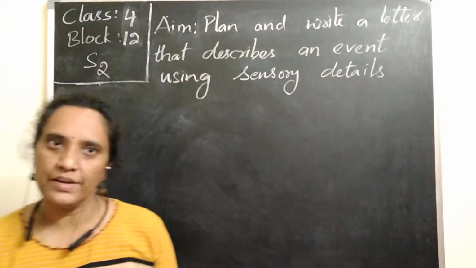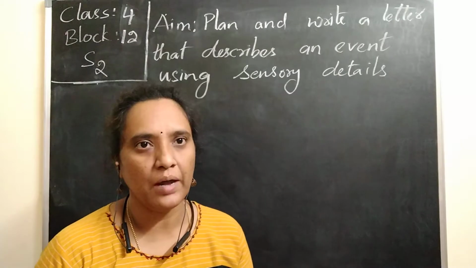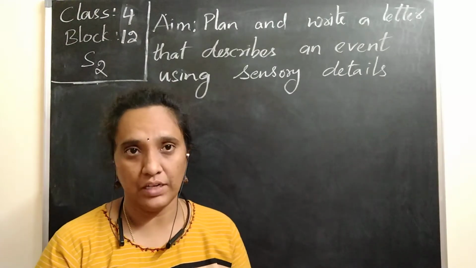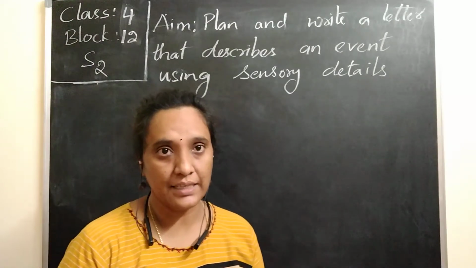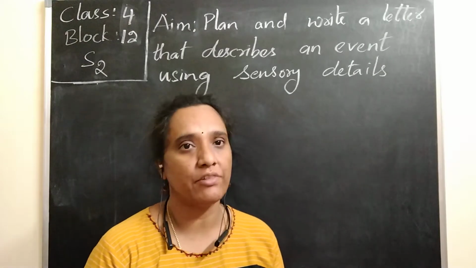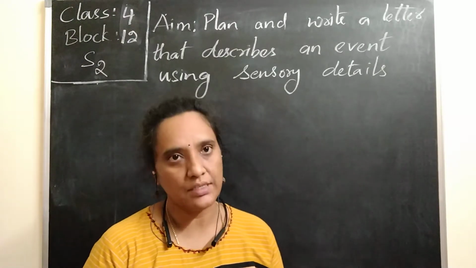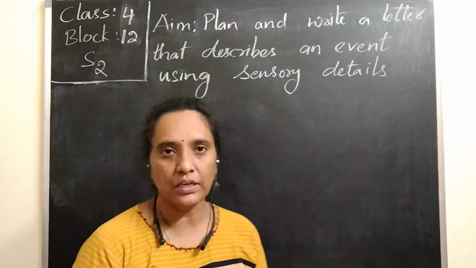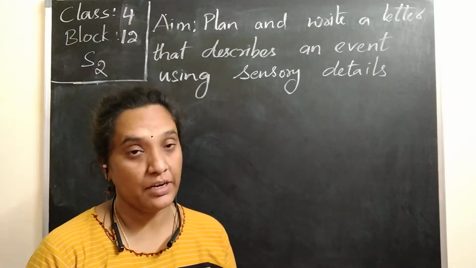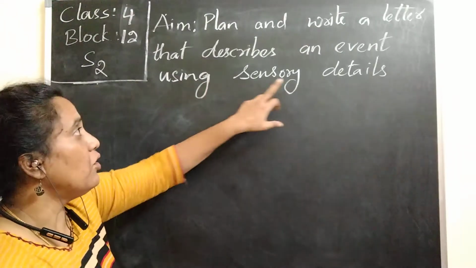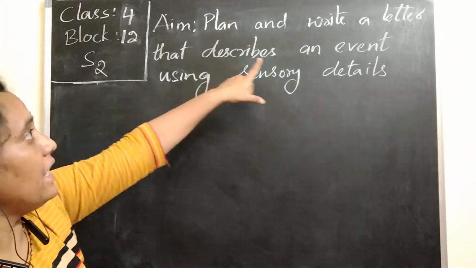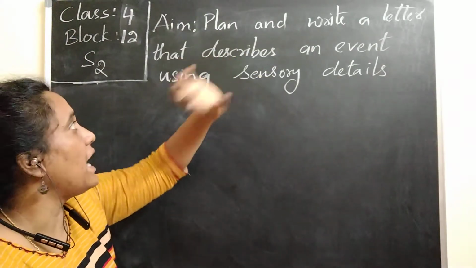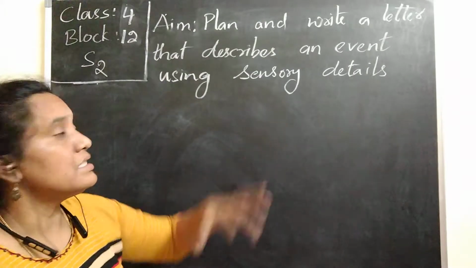Kids, in the previous class we came to know about the elements of a letter. In today's class, let us see how to plan and write a letter. For that, let us once again go through the elements of the letter. We can discuss it and the sensory details. So we plan and write a letter that describes an event using the sensory details.